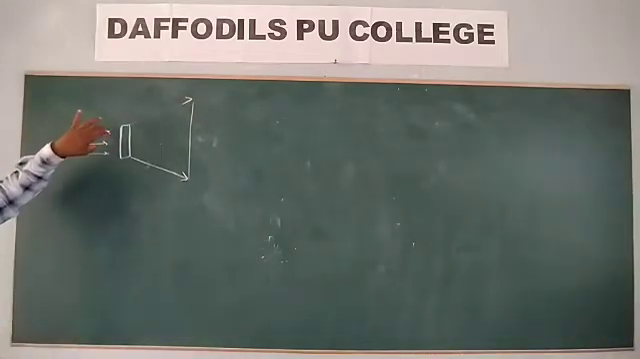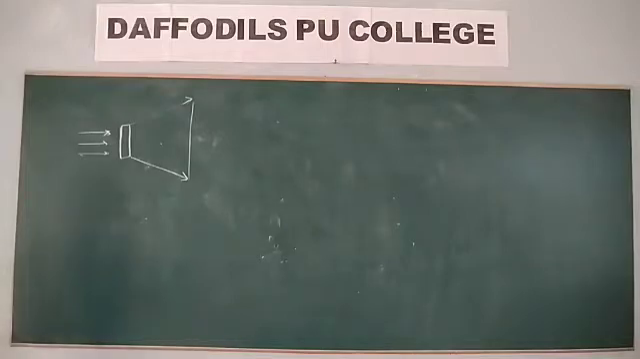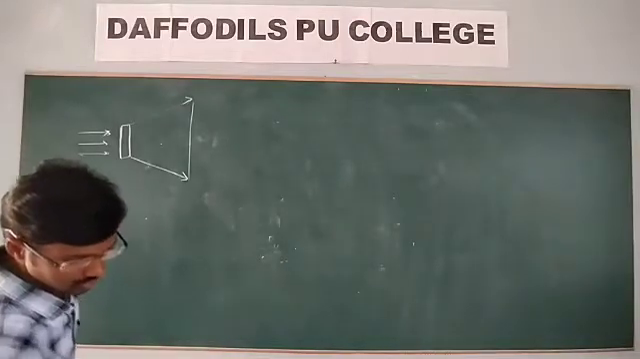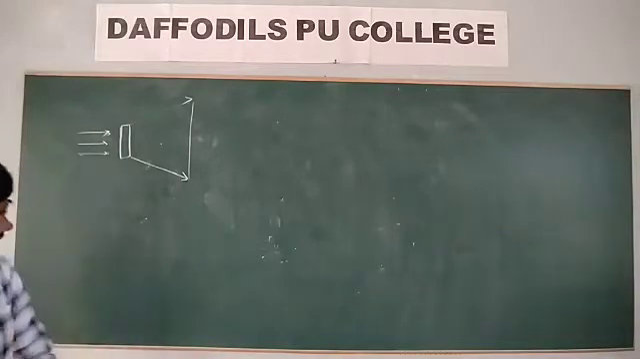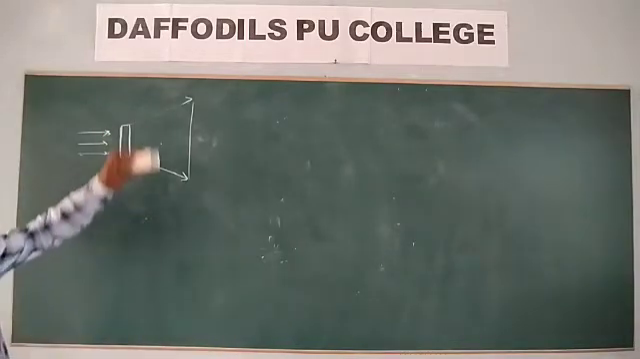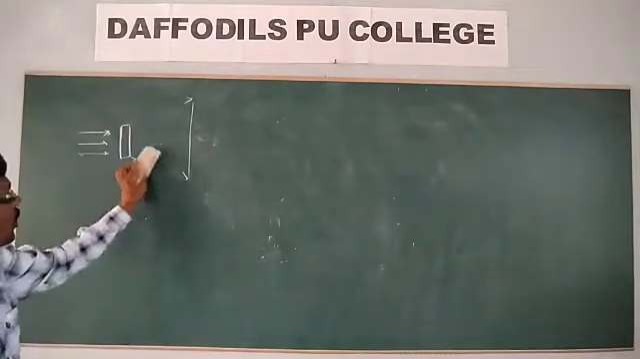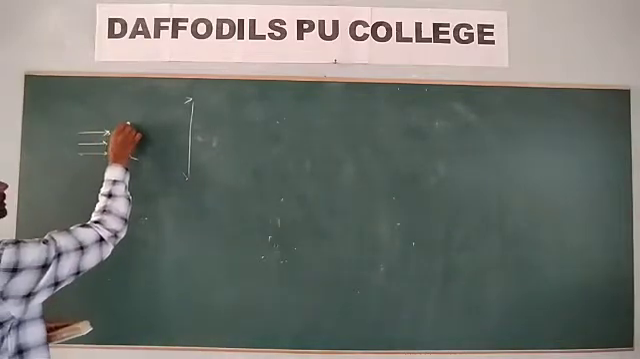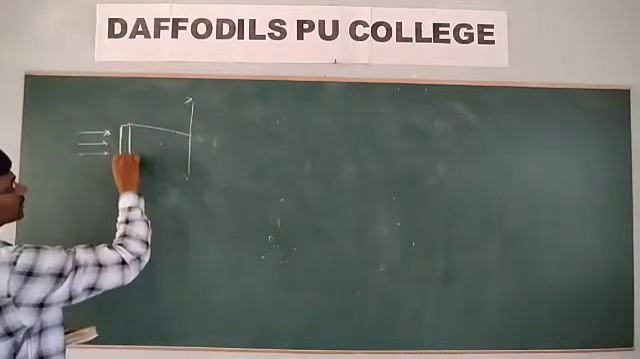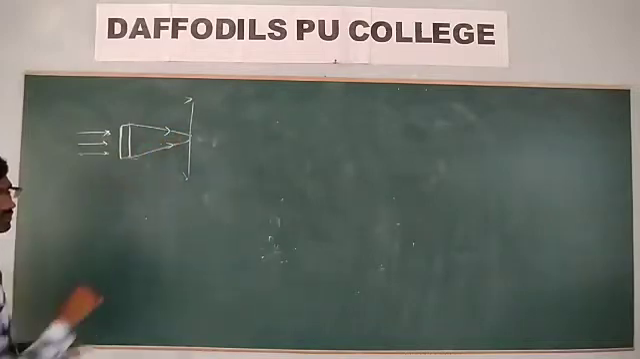This is the opaque obstacle. Even in this shadow region, the light will bend around here. This shadow will be bent.